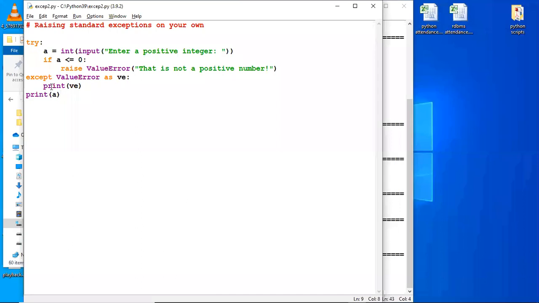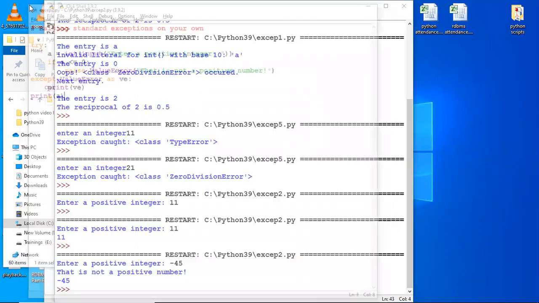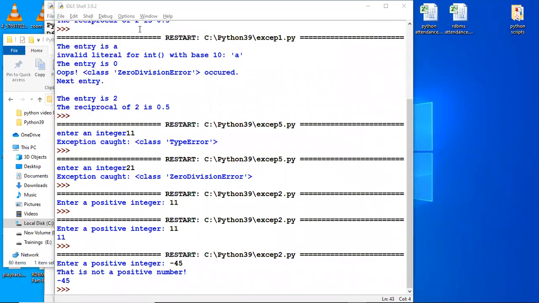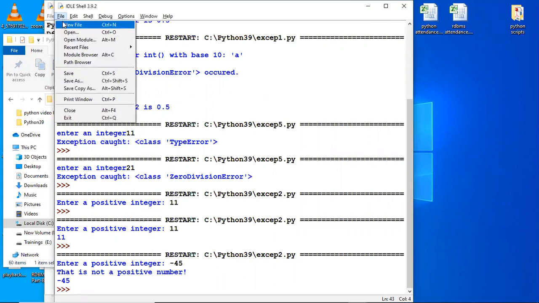Then there is a finally clause also. Let's see that finally clause. How to use the finally clause and what it is, I'll discuss next.